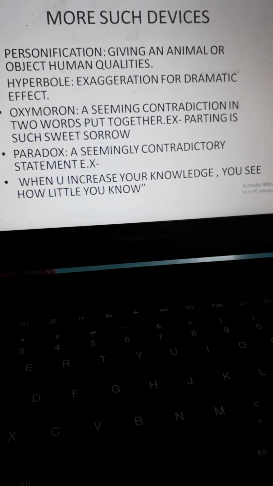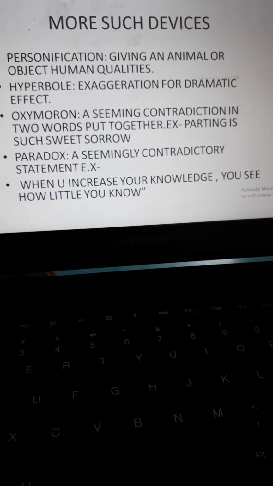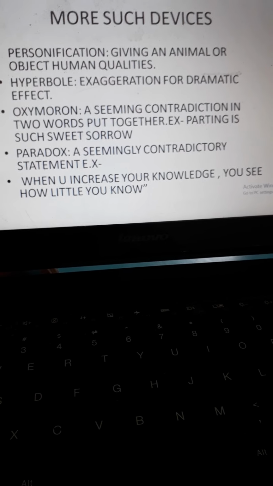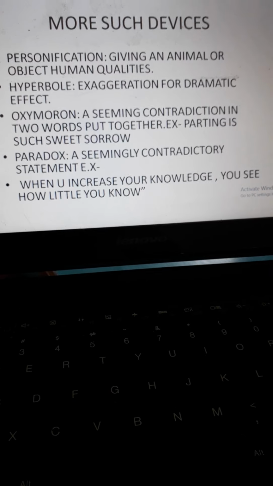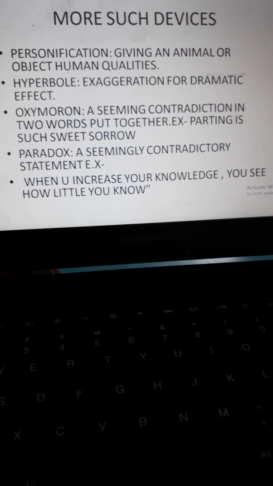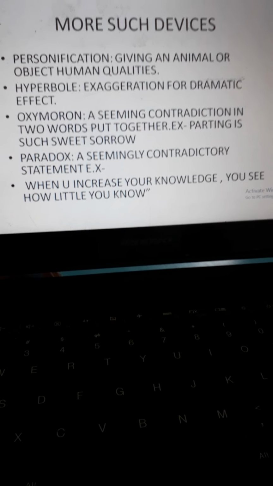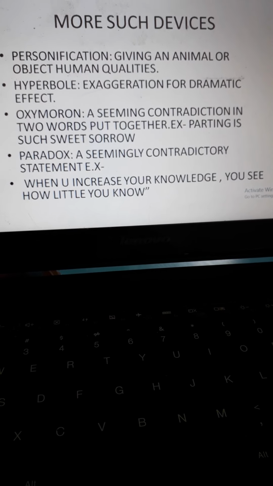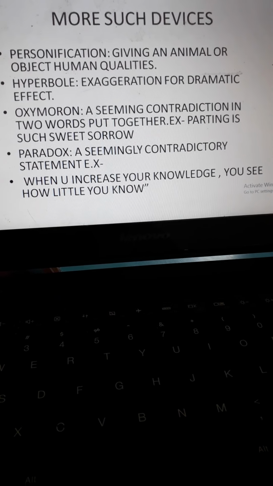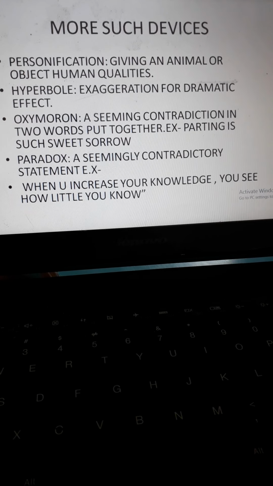Now, the next one is paradox. Paradox is a seemingly contradictory statement. Suppose I want to say certain things to a particular person. I will not say it in a direct manner. I will just say something in an ambiguous manner. Like the example: when you increase your knowledge, you see how little you know. Because when you want to gain knowledge, you feel that you have so many things to learn more.